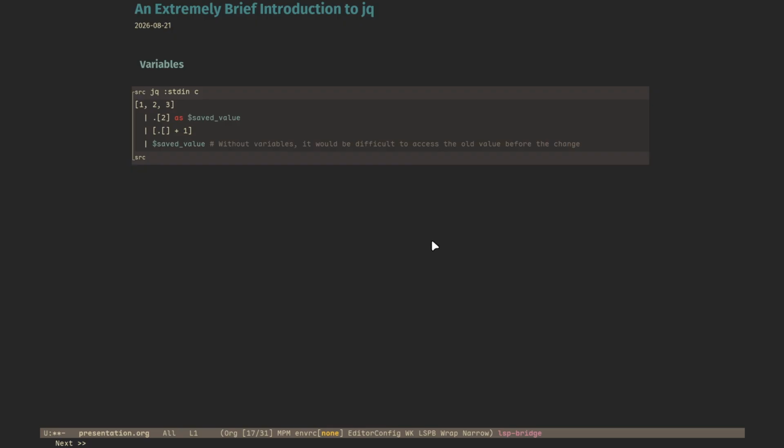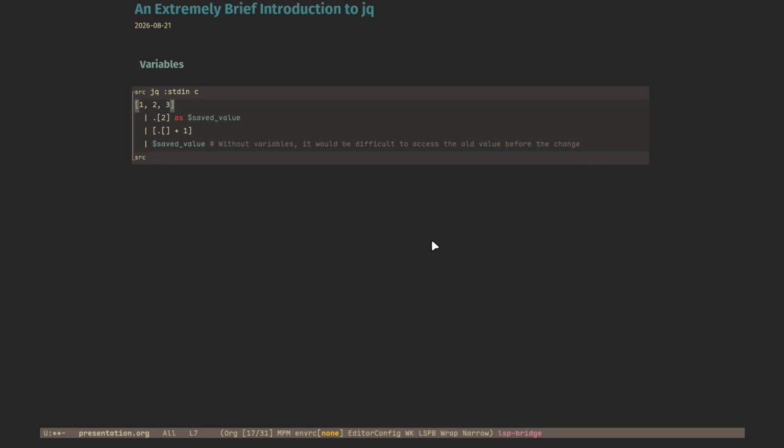Here we have variables. So variables solve a very specific problem. They are pretty complex. Their main use case comes from the fact that it is hard to keep constants in JQ. Variables were made specifically to solve this. We really don't need to use variables in most situations, but there are some situations where they are vital. So here is a very basic example.